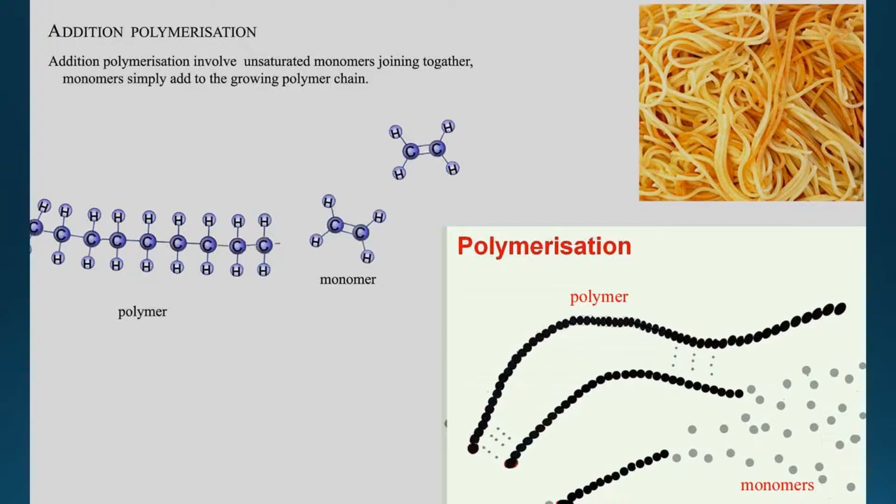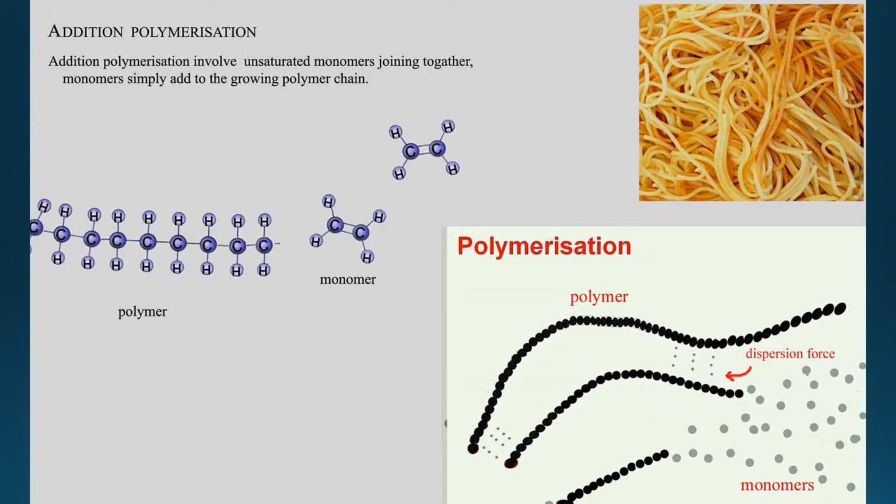How long will this polymer be? It could be from 5,000 monomer units to 15,000 monomer units long. And in between them, there is an attraction force called the dispersion force, which binds them together.